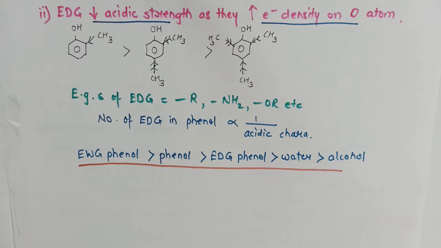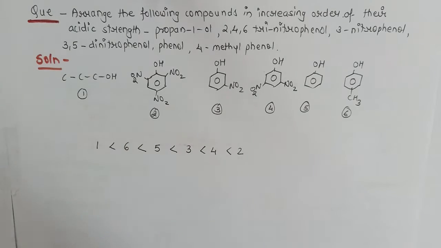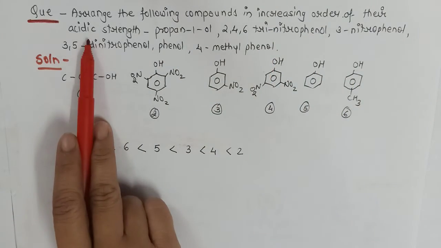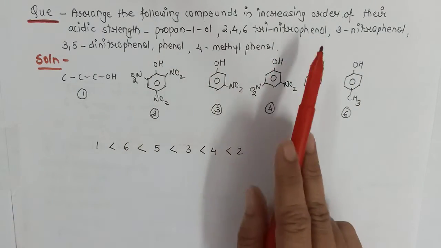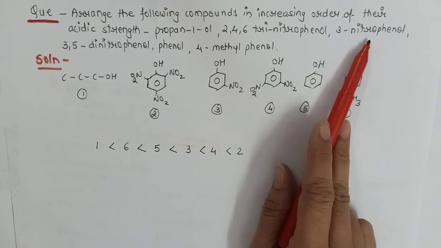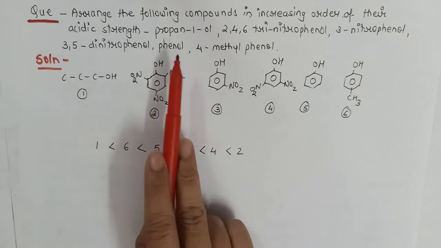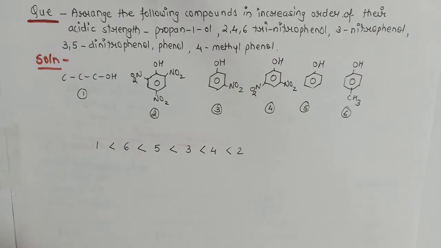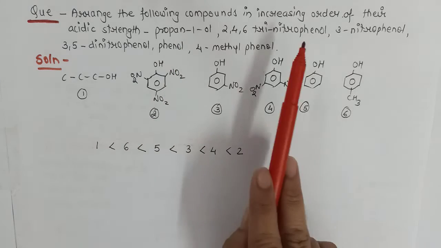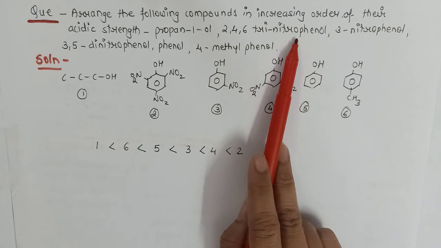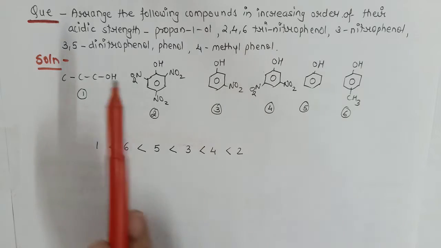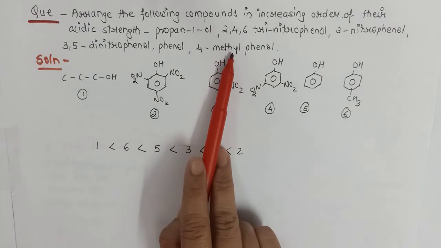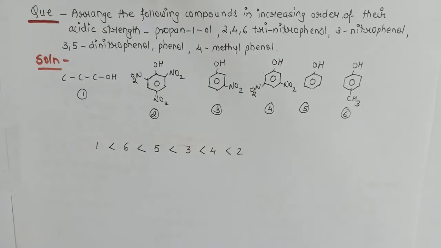Now depending on this sequence, we'll solve one question. Here is the question. Arrange the following compounds in increasing order of their acidic strength: propane-1-ol, 2,4,6-trinitrophenol, 3-nitrophenol, 3,5-dinitrophenol, phenol and 4-methylphenol. Now in this question, all the things are mixed. One alcohol is given, tri-substituted electron withdrawing group phenol is there, mono-substituted and di-substituted electron withdrawing group phenol is there, as well as electron donating group phenol is there.